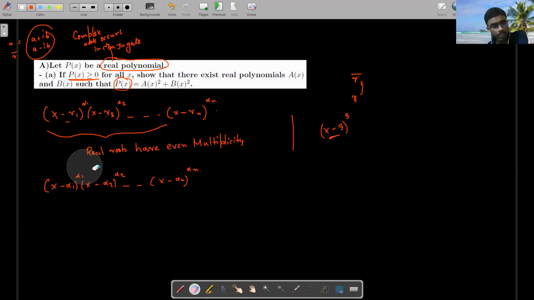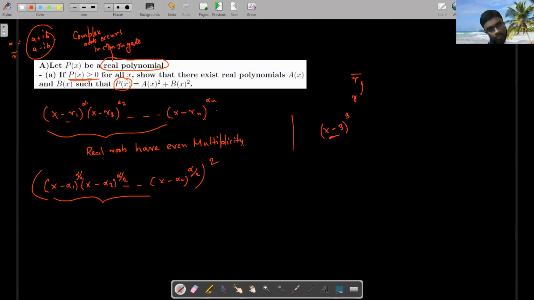So I can say this is alpha by 2, alpha by 2, alpha by 2 and whole square, and define this thing as, suppose, a1 of x. So what it became? a1 of x, that square.